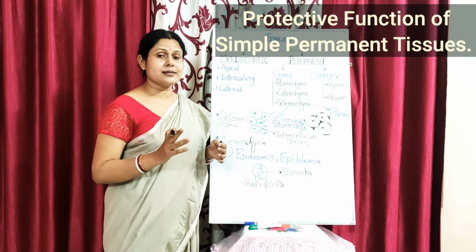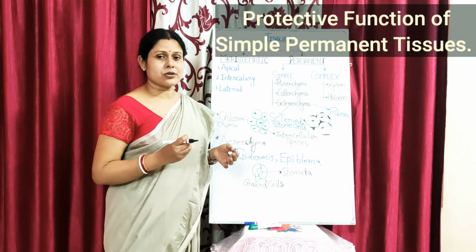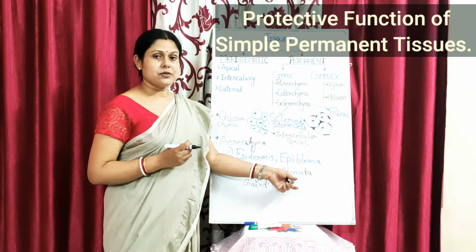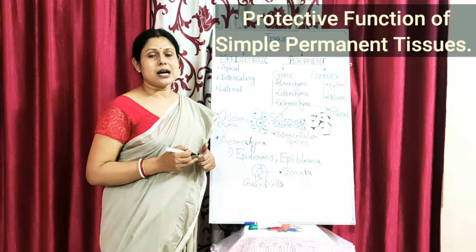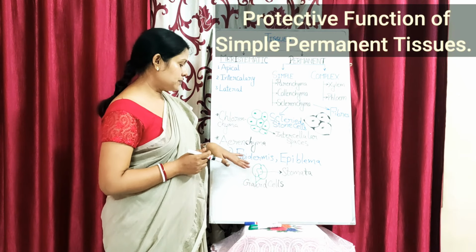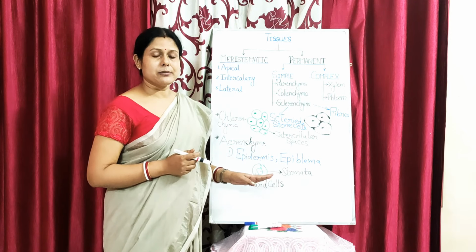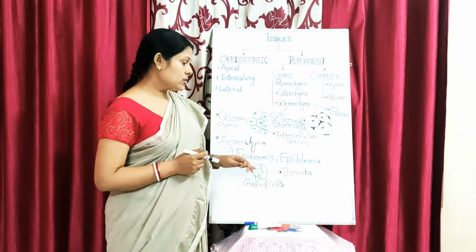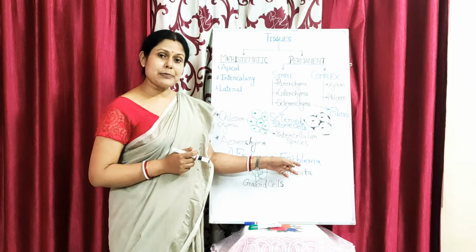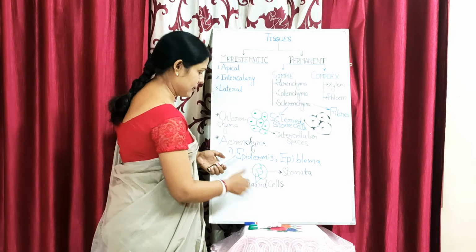And also the excess water is lost into the surroundings by a process called transpiration, with the help of the stomata present on the leaves or the young stems of the plants. So these are the protective tissues found in the epidermis of plants. In roots, why is the epidermis known as epiblema? Because the epidermis is provided with root hair cells.